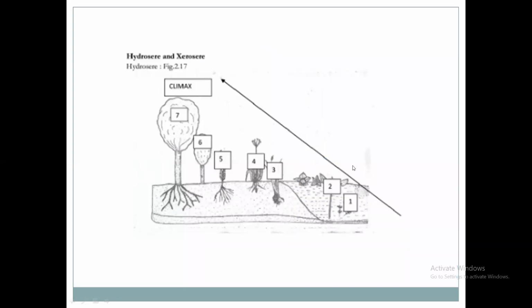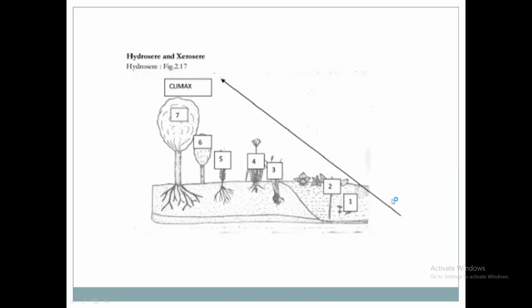That is shown in this image: the plant community, how this community is formed. See this. In the case of the pond water ecosystem and the grassland ecosystem, in both cases this ecological succession is shown in this image.